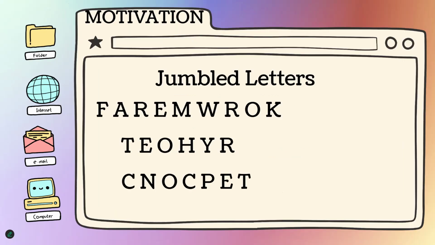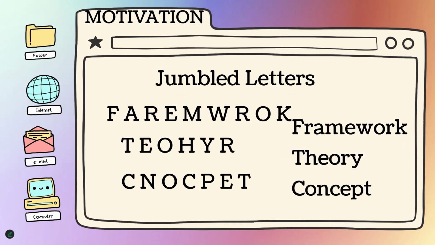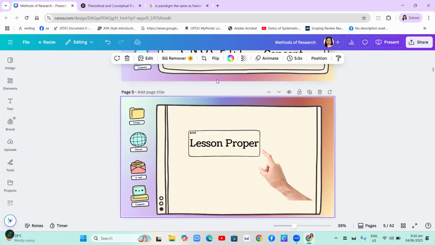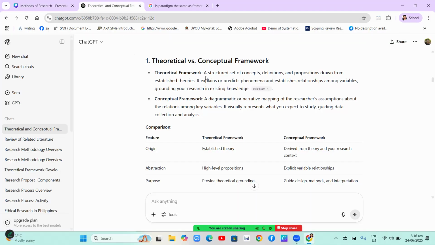Let's play jumbled letters. You can pause this video and write your answers in the comment section. Did you get all three correct answers? Framework, theory, and concept. Now let's have the lesson proper. So now let's discuss theoretical and conceptual framework.